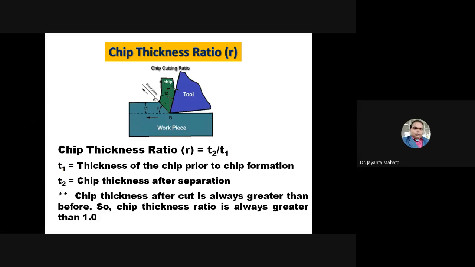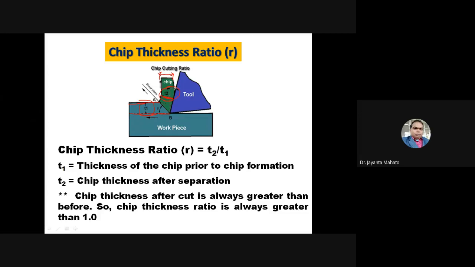So chip thickness ratio means, this is the thickness, the uncut thickness. This is the uncut chip thickness, meaning this thickness has not been cut yet. So this is called the uncut chip thickness T1, and T2. T2 is the thickness along this, the thickness of the chip, the cut chip. This is the chip thickness after separation, after cutting, T2.